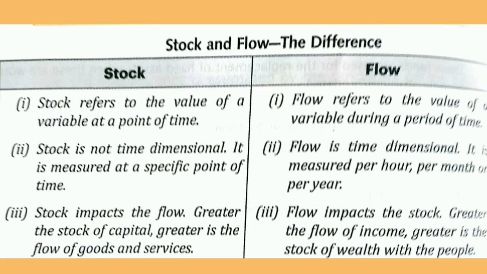So suppose, for example, in an economy the stock of capital is very high. Definitely it will rise the production capacity of goods and services. If the production capacity is high, then they can produce more output. It will lead to more flow of goods and services in an economy. And in the case of flow impacting the stock, the greater the flow of income, the greater is the stock of wealth with the people.